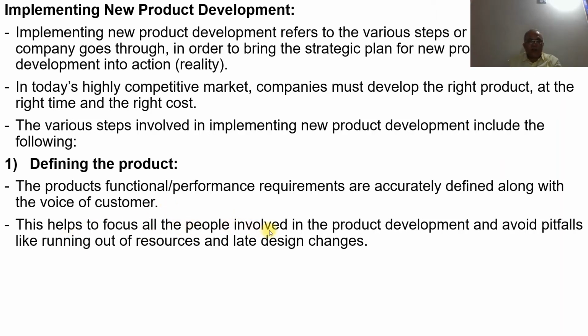This helps to focus all the people involved in the product development and avoid pitfalls like running out of resources and late design changes. The pitfalls mean the difficulties. Running out of resources means maybe the cost involved, or the materials involved, or the staff involved. And late design changes: actually, the product is already put into processing, and then we are going to make the changes. That should not happen.